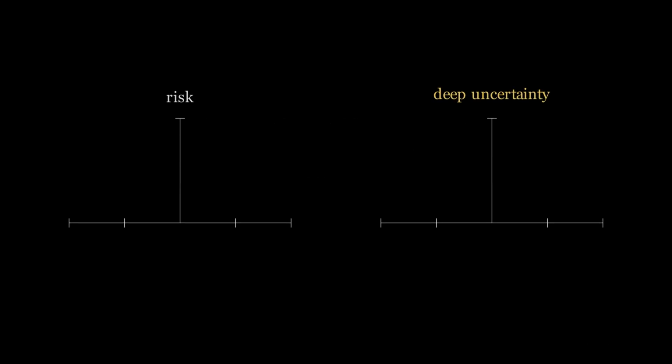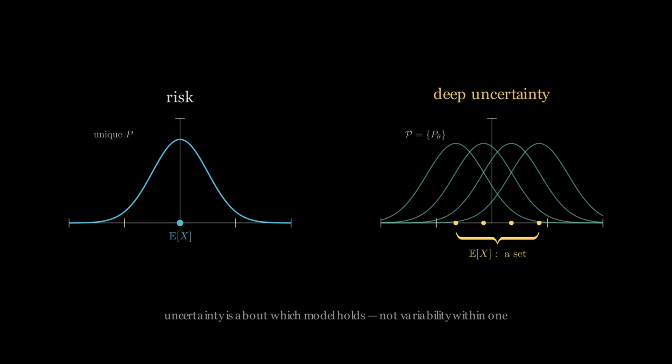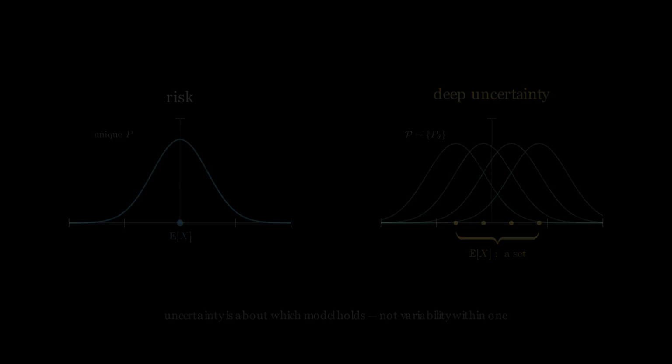A financial model under risk has a single known probability distribution over prices. The distribution is calibrated. Expected returns are computable. Financial uncertainty is different. The distribution structure itself is unknown. The decision maker faces a family of admissible models, not a single calibrated distribution.